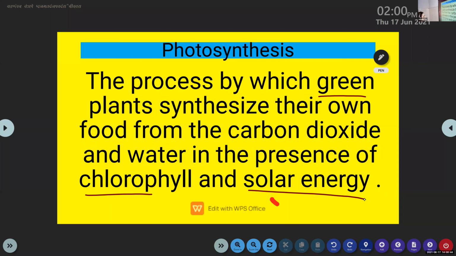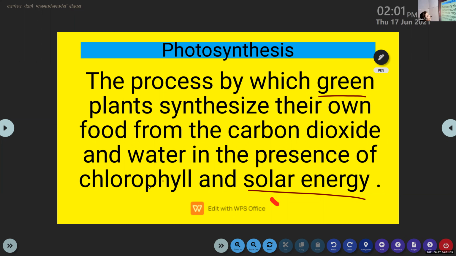So Ihan, I have one question for you. What do you mean by stomata? Stomata is present on the leaves, which helps to get the carbon dioxide. From where? From the air. And can we see the stomata in the leaves? We cannot see the stomata through our naked eyes, because they are very tiny pores or very minute holes. We can see the stomata with the help of microscopes.